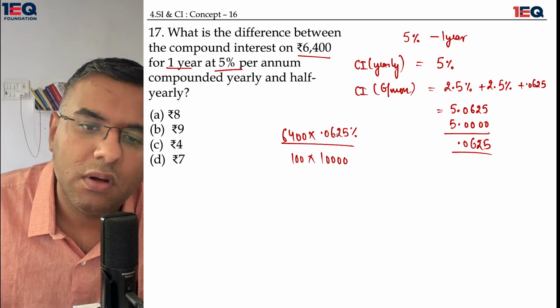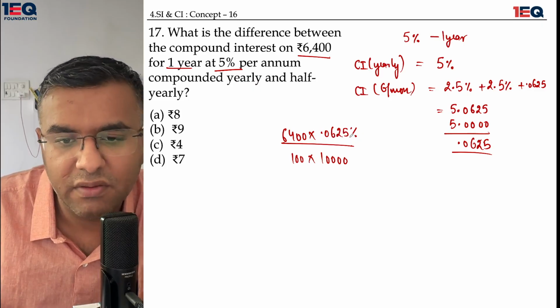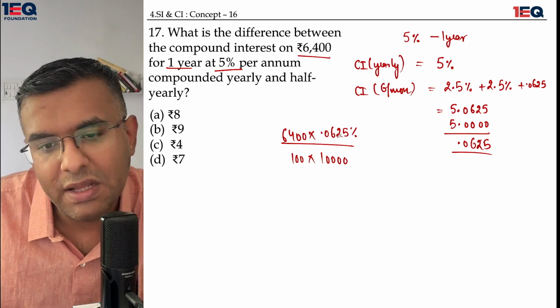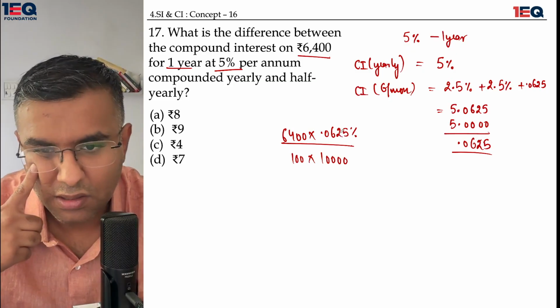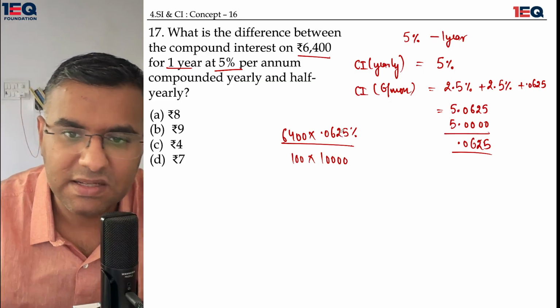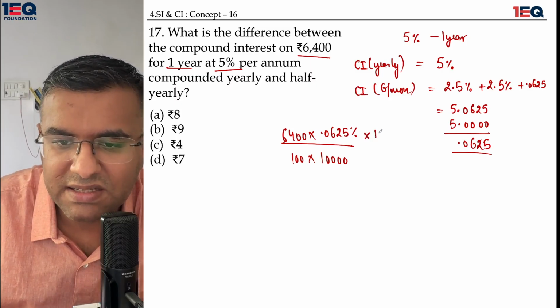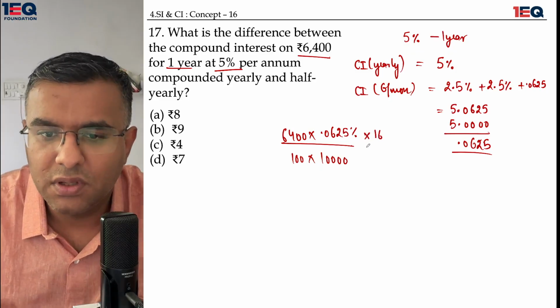Now, to convert 625 into a whole number, it can be multiplied by 16 directly and divided by 16 directly. When 625 is multiplied by 16, the answer comes out to be 10,000.